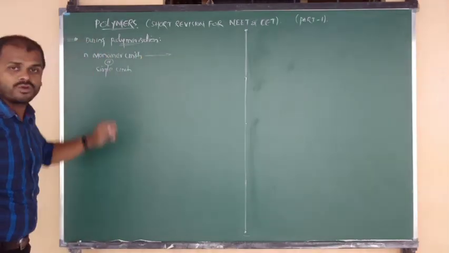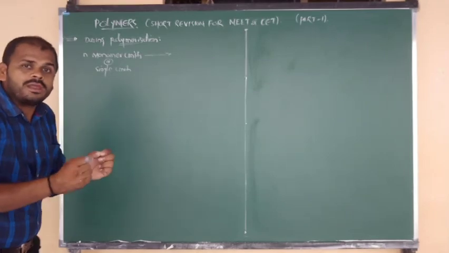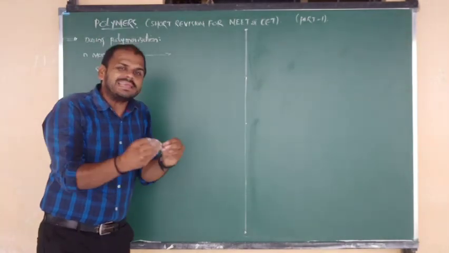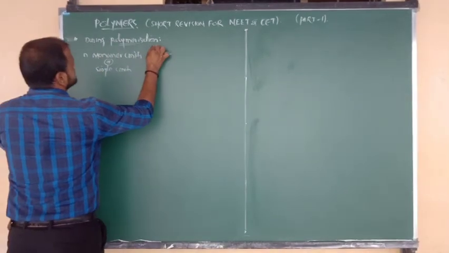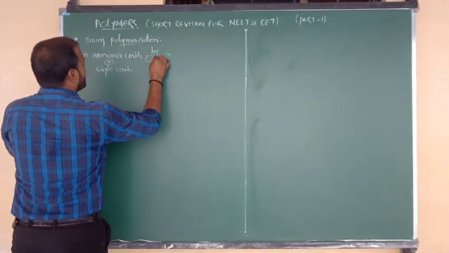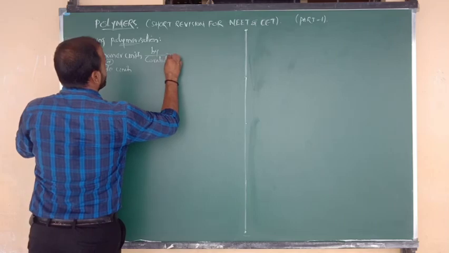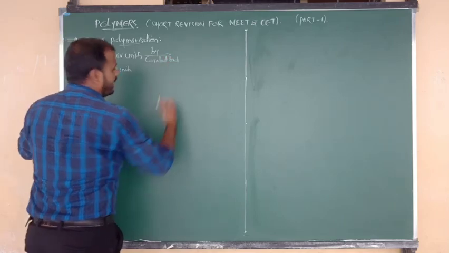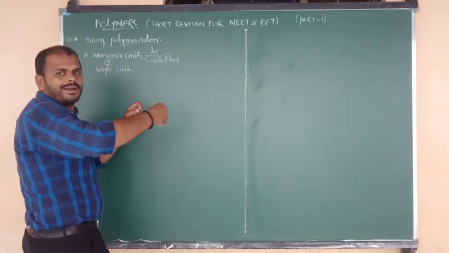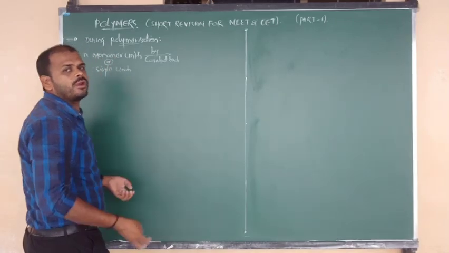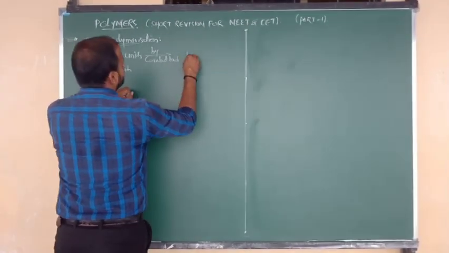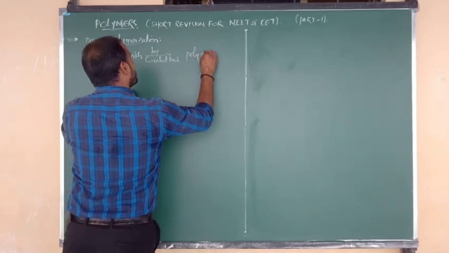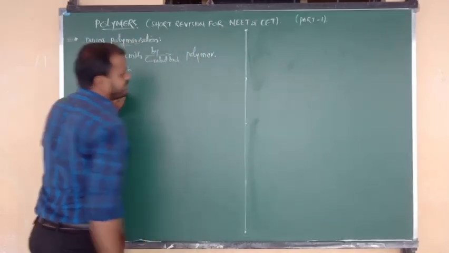The number of monomer units are linked by covalent bonds. Finally we get a large biomolecule, a polymeric compound, which is a complex compound. Such a complex compound is known as a polymer.